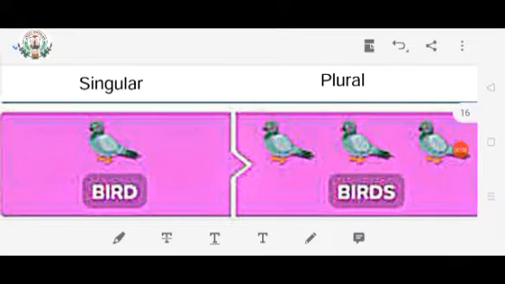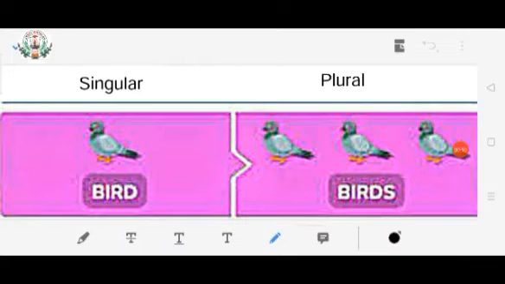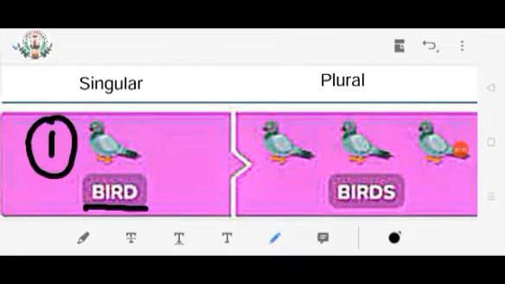In the first picture, my dear children, clearly you can see there is only one bird. So what is the spelling of bird? Bird. Here you can count along with me: 1 bird, 2 bird, 3 bird. So what is the spelling of bird?